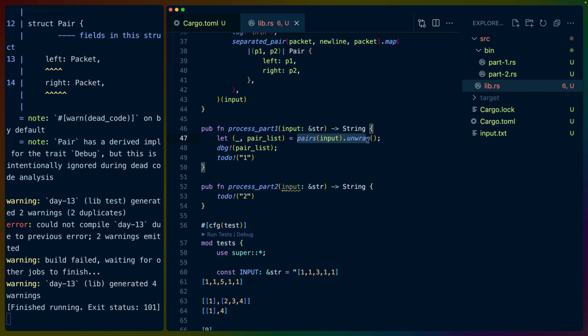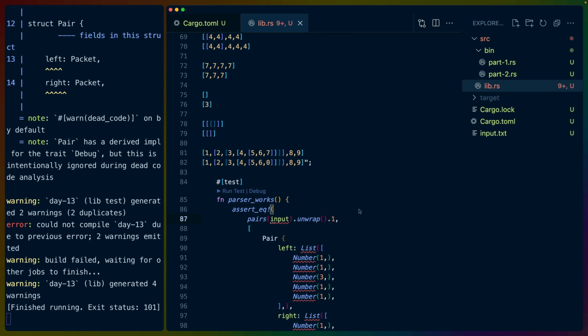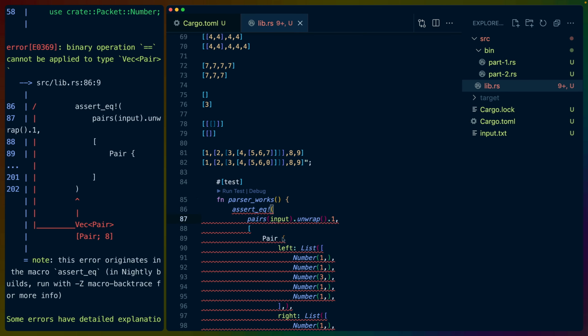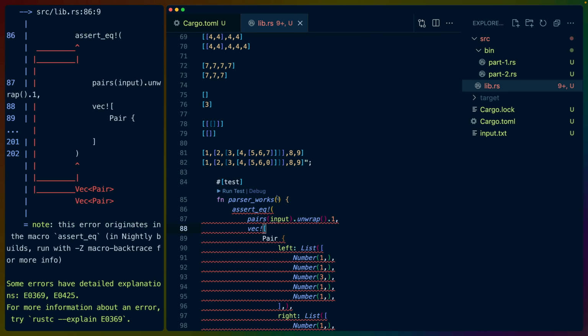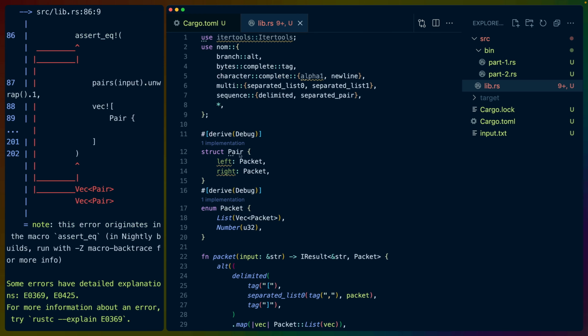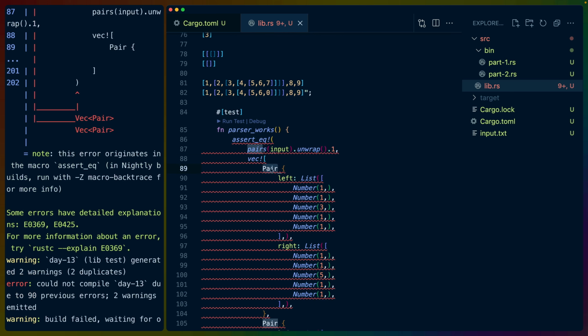but we have to do the same thing we just did here, which is run our parser on the input. We have to unwrap it. We have to get the first value because that's the one we care about. And then this is going to give us a vec. So we're going to get a vec here, and nothing is in scope, as you can see from scrolling down this large list of issues, because none of this is available. So I'm going to make everything public so we can access it in our test. Oh, that might not have actually been our issue. This is going to be a pair. These are going to be numbers.